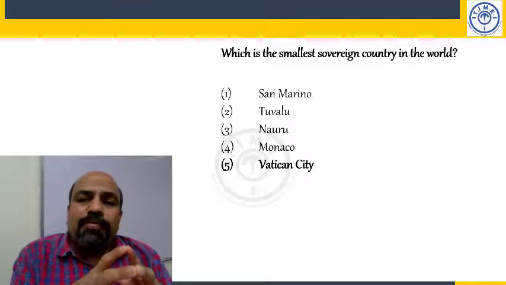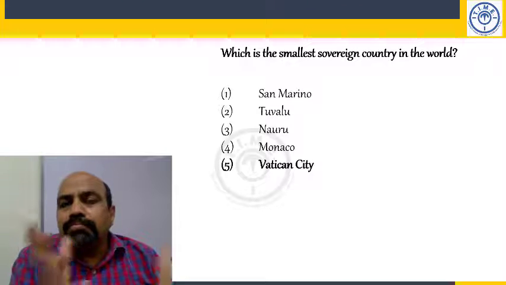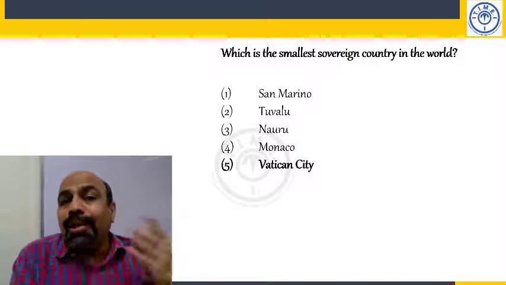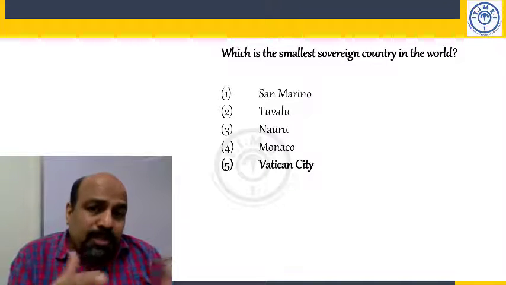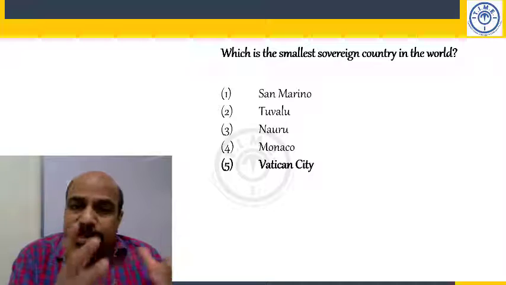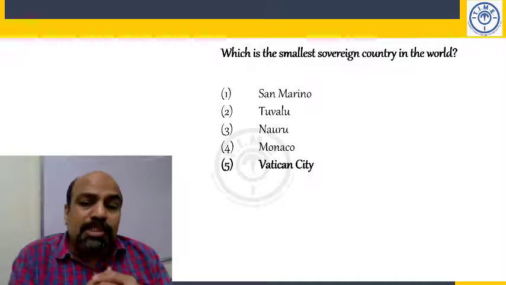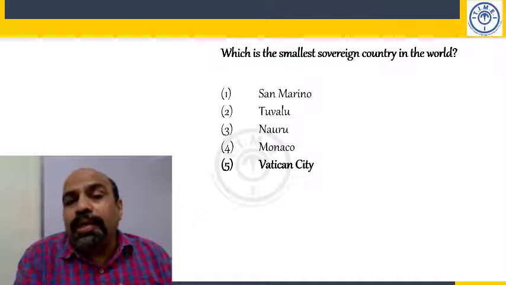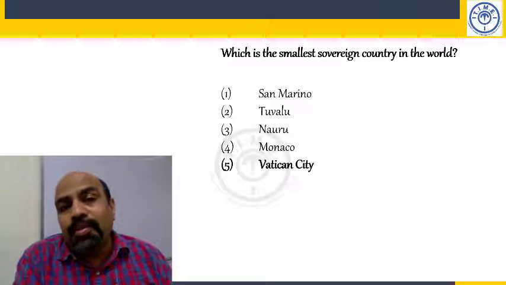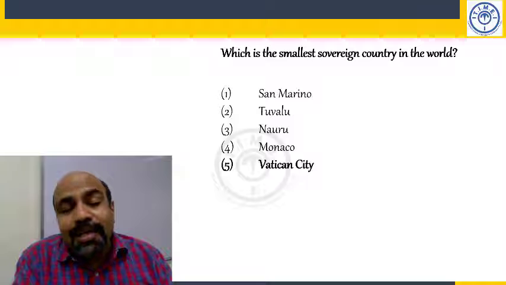Which is the smallest sovereign nation in the world? Sovereign means no external power runs that country. So India is a sovereign country. India is pretty large, 7th largest, but which is the smallest? Vatican City. How small is it? 0.49 square kilometers is the area of the country. कितना?